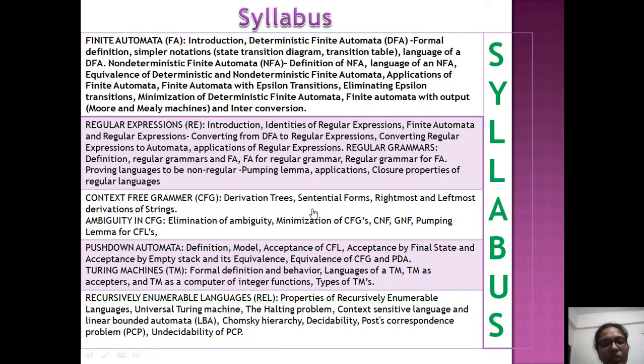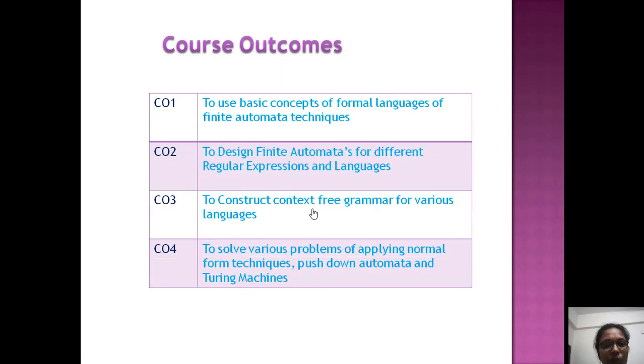And this is the syllabus of our subject, 5 units, where you are going to learn different automata like finite automata, push down automata, Turing machine, and the languages supported by finite automata and the grammar related to the corresponding languages also. And course outcomes: what are we going to learn after completing this subject, after completing this semester?